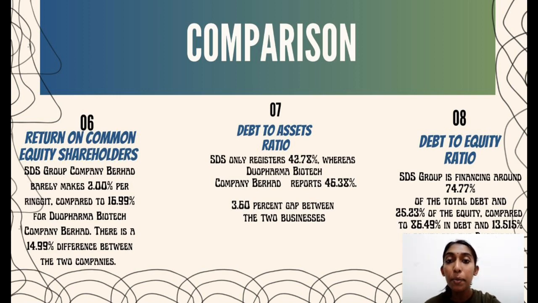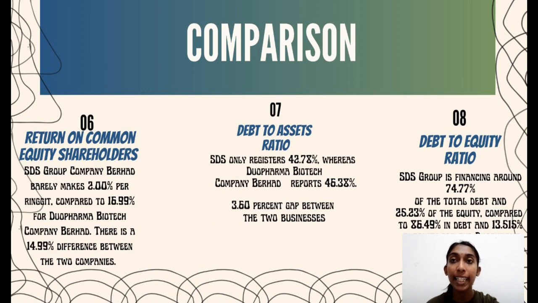In addition, for the debt to asset ratio, STS only registers 42.78%, but Dua Pharma reports 46.38%. There is a 3.6% gap. Dua Pharma Biotech relies more on debt than STS. Lastly, for the debt to equity ratio, STS Group is financing around 74.77% on debt and 25.23% on equity.